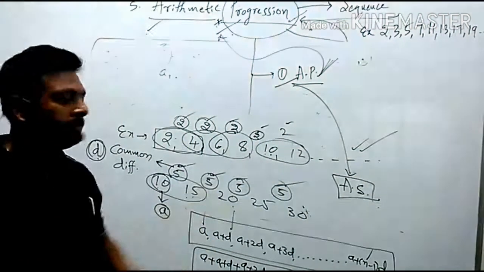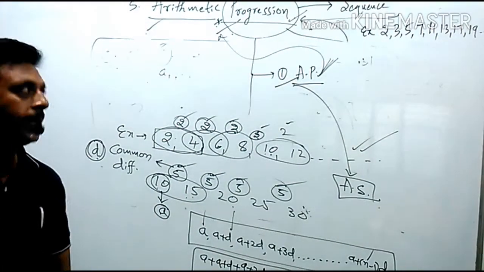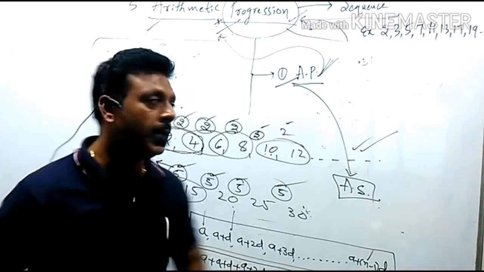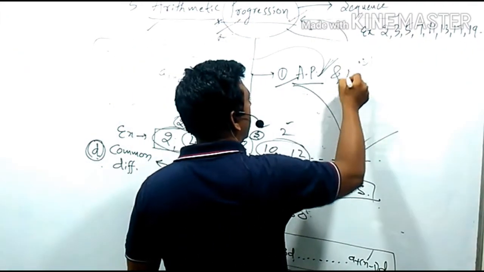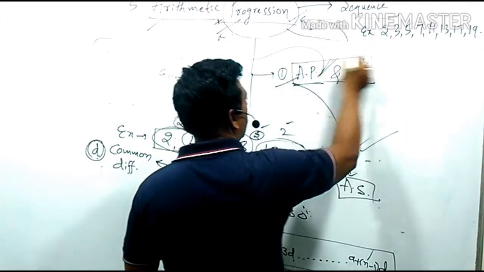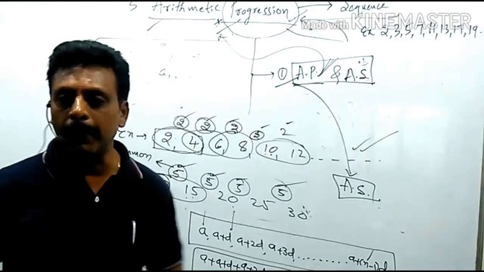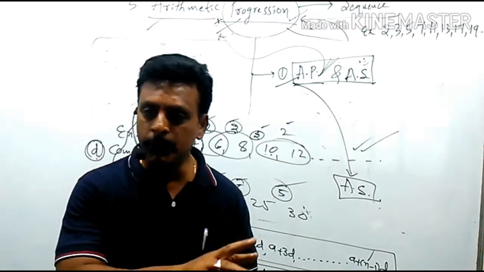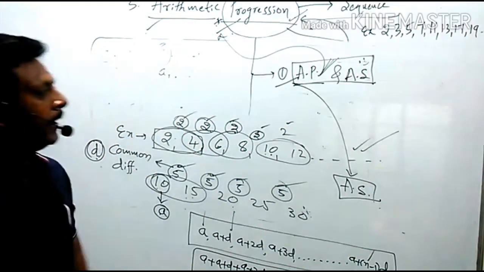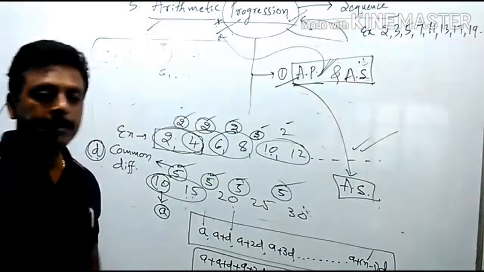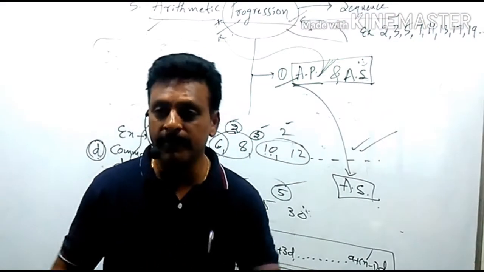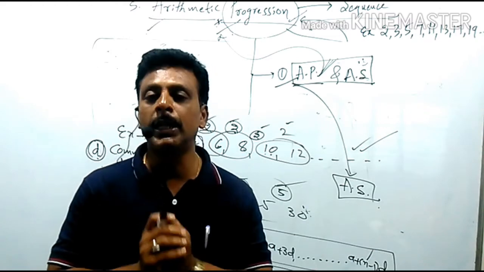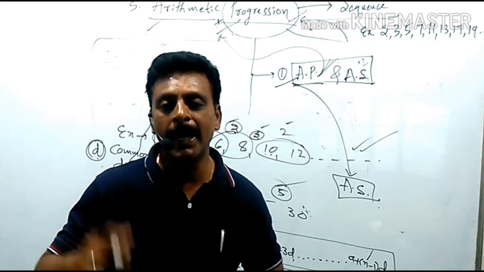So on the basis of this, let me make it clear to you, in SSLC you are going to attempt sums related to AP and AS. दोनों के ऊपर ही क्वेश्चंस आएंगे. There is no GP, there is no HP. So forget HP and GP, only focus on arithmetic progression and arithmetic series. So this is the end of the introduction about arithmetic progression and arithmetic series.